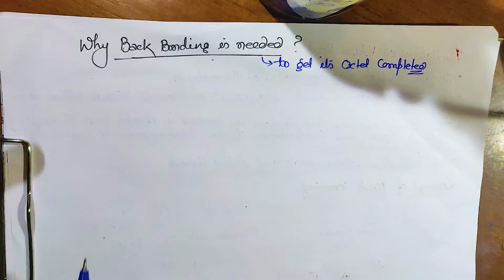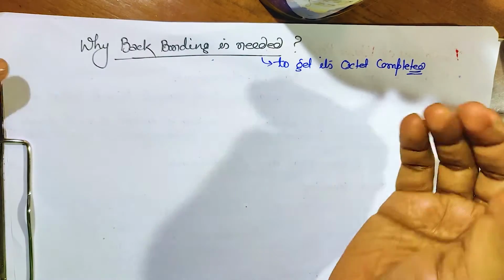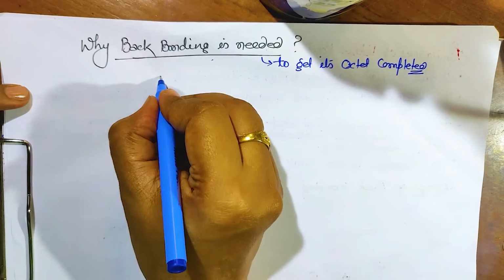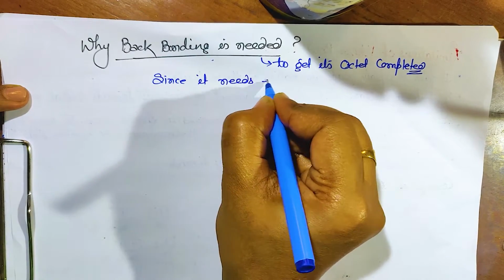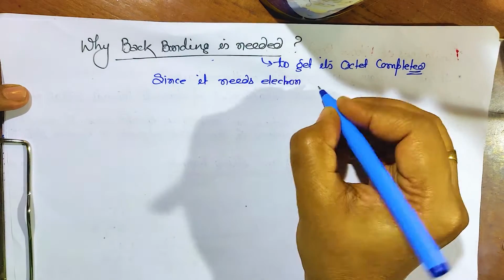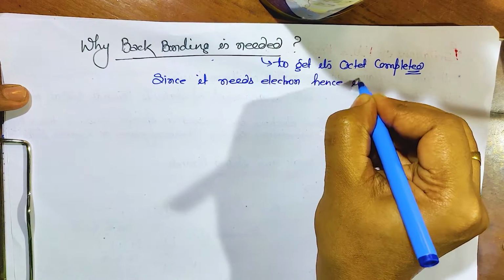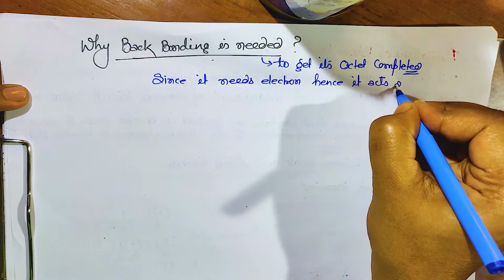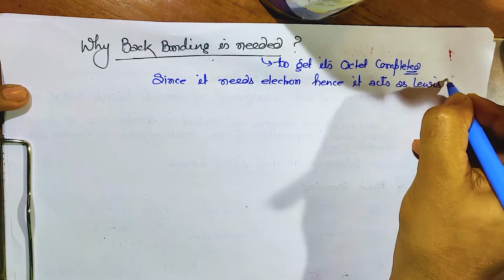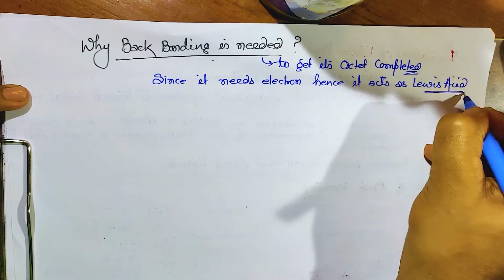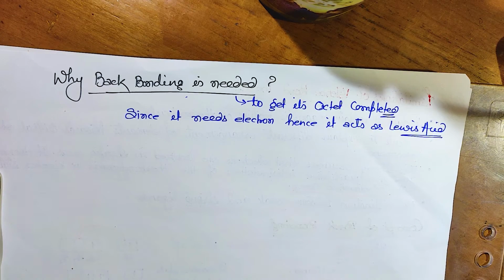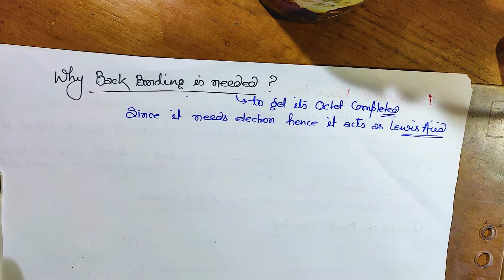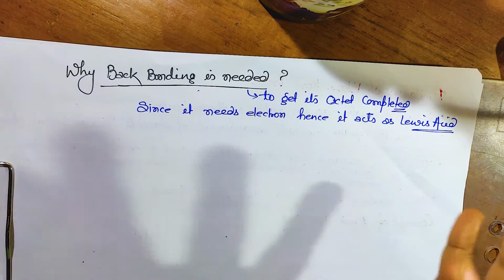And BF3 also wants electrons, isn't it? Since it requires electrons, hence it acts as a Lewis acid. Yes, Lewis acid. The electron acceptors are considered Lewis acids. I hope it is clear. And what they will do is release some energy in order to get stabilization.